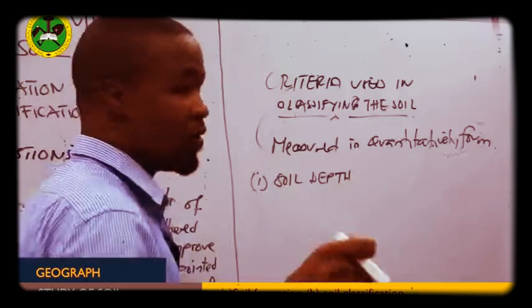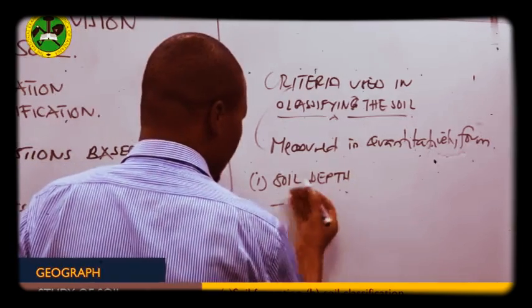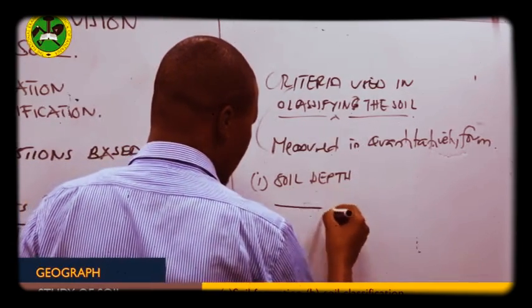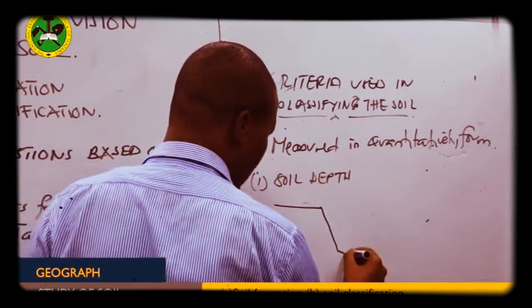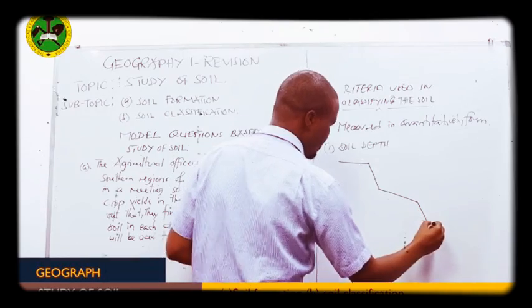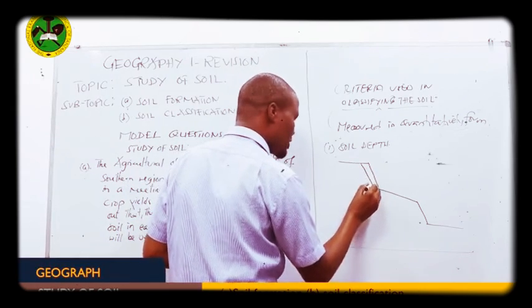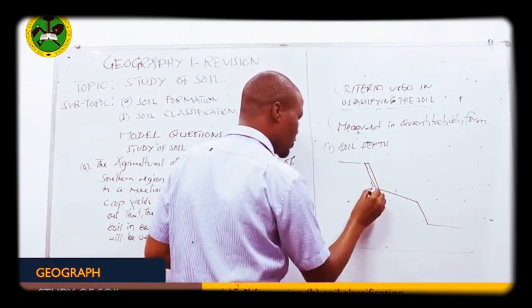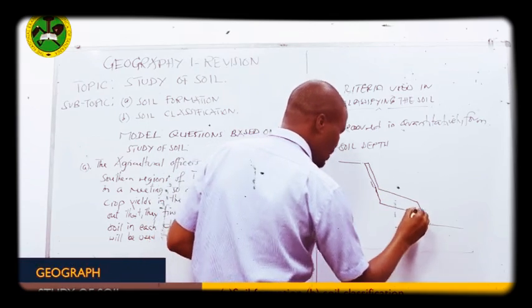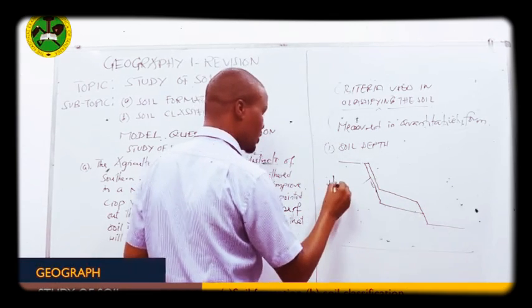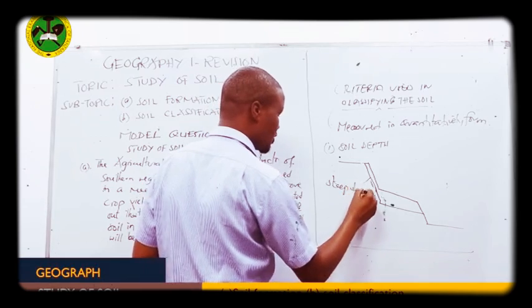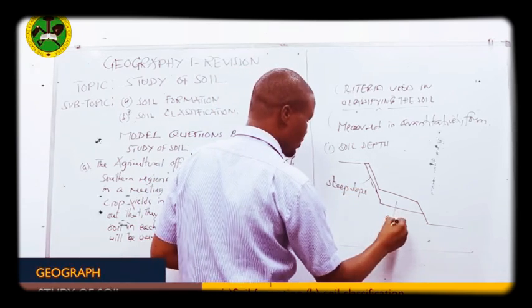in depth. Let me draw right here. Let's assume this is steep slope, this is gentle slope. It means we have soil which are found in steep slope. Soil which are found right here and right here. This is steep slopes. This one is gentle slope.